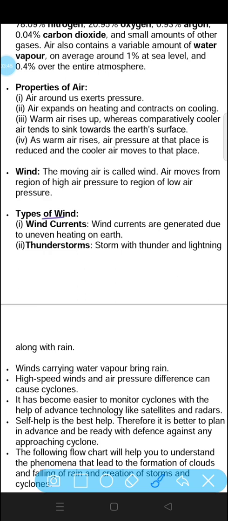After that, types of wind. Wind currents. Wind currents are generated due to uneven heating of earth. The uneven heating of earth causes wind currents. Another one is thunderstorm. The storms with thunder and lightning along with the rain are called thunderstorms.